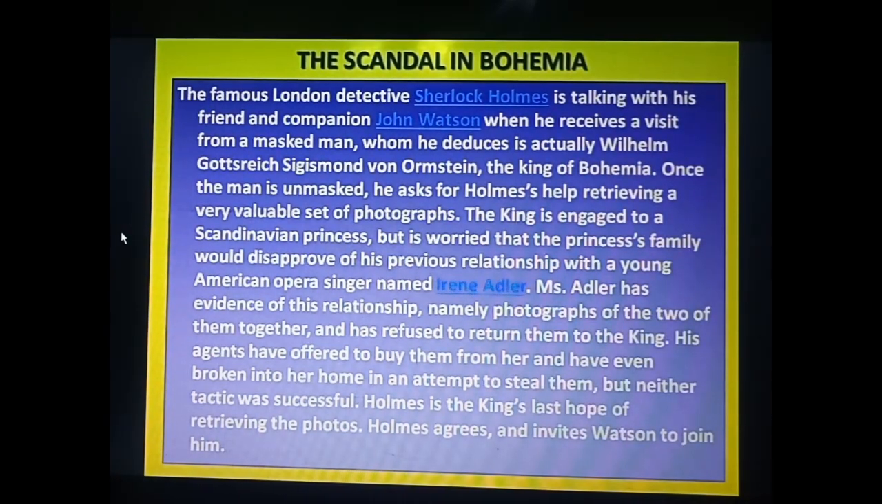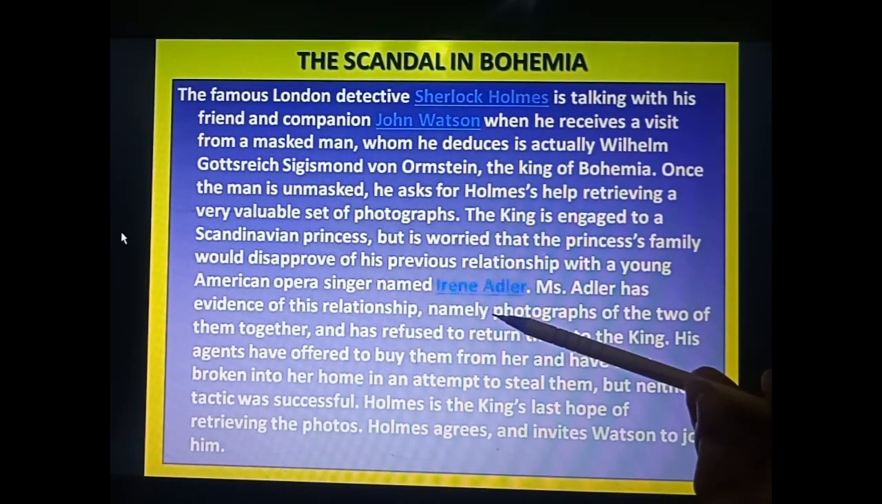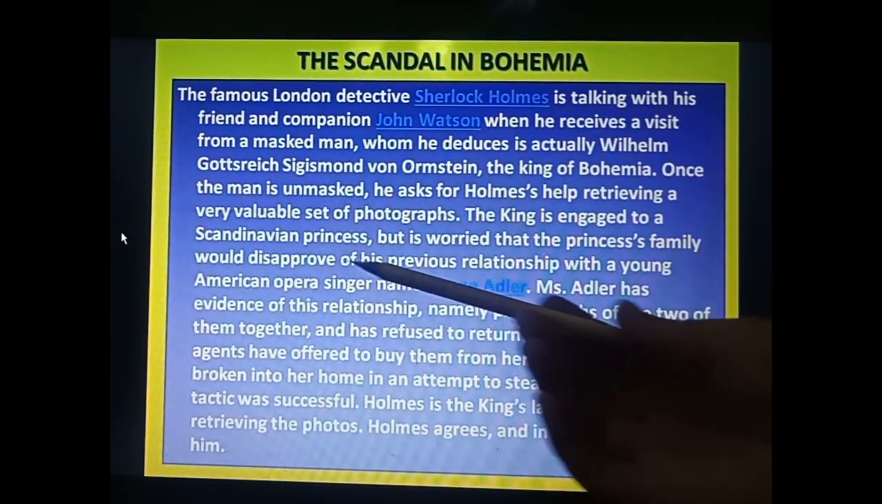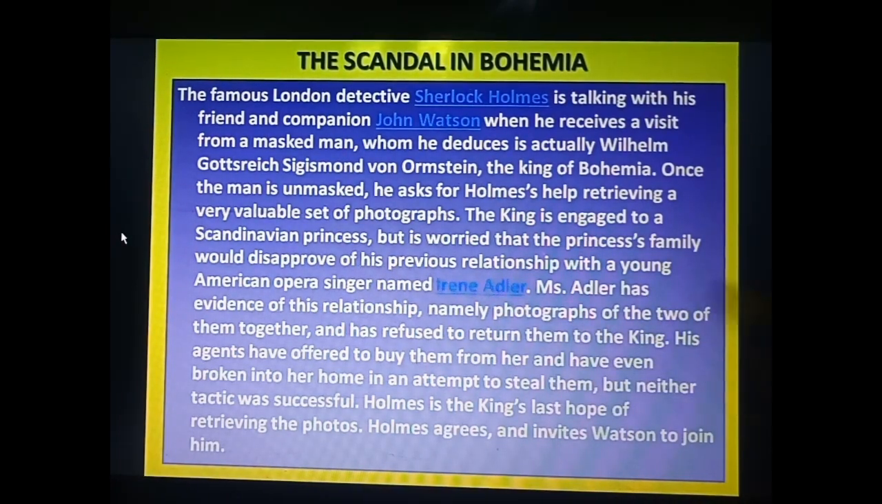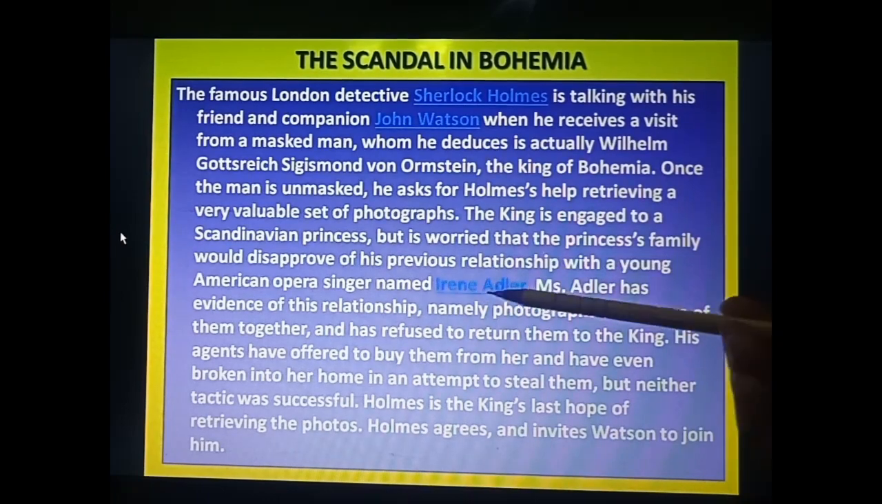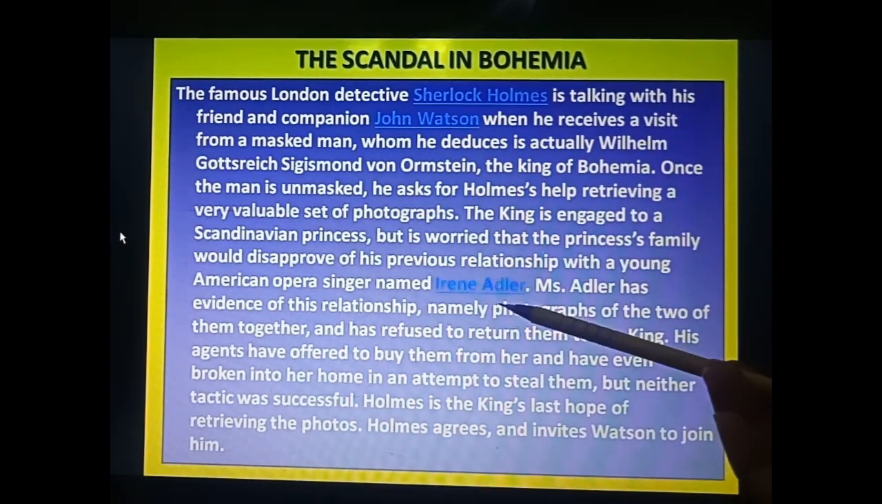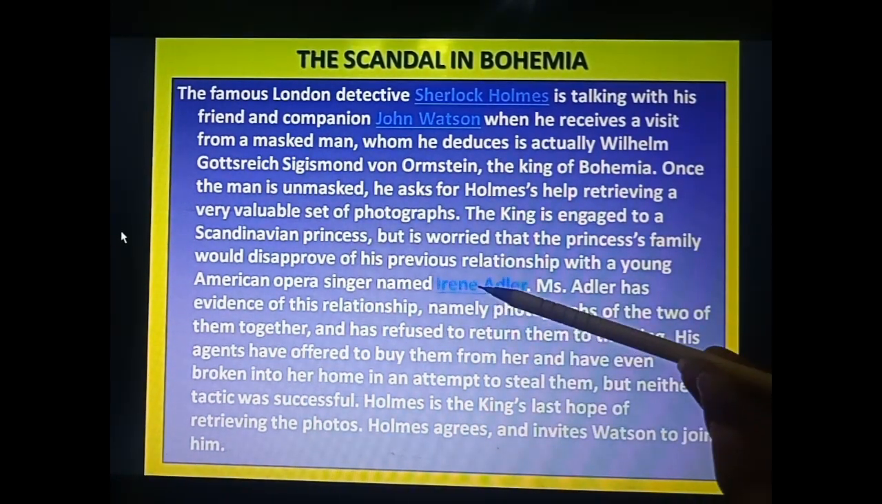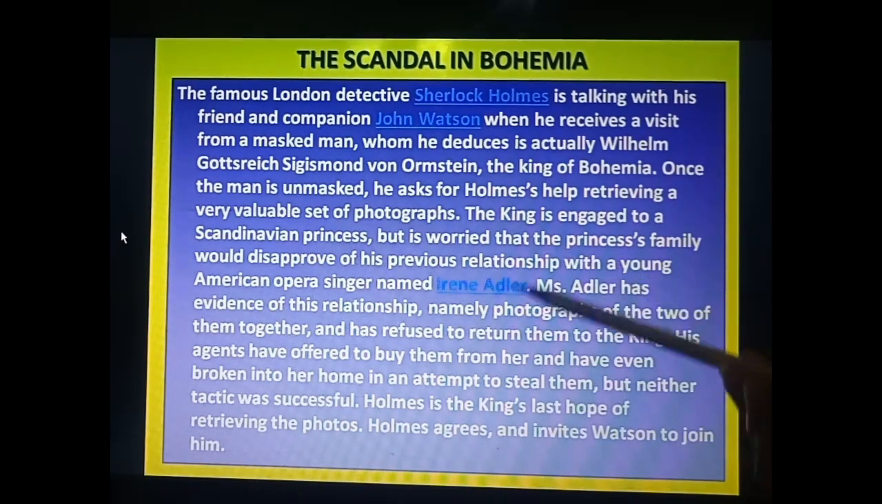Why? Because earlier, the king had a relationship with Irene Adler. So that's why he was worried that if the princess' father will deny the relationship, then it will not be good. And why is he worried about Irene Adler? Because, as he said, I want the very valuable set of photographs. She has some photographs in which the king and Irene's relationship is shown. Some of the photographs, they both were together in.